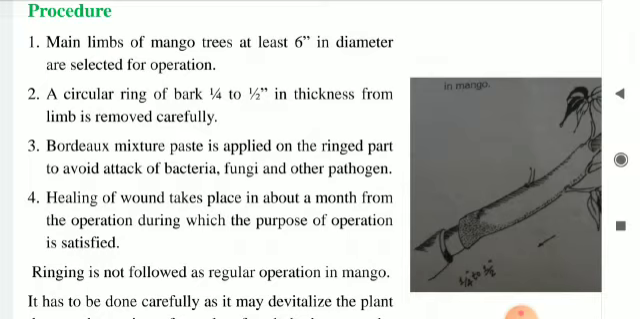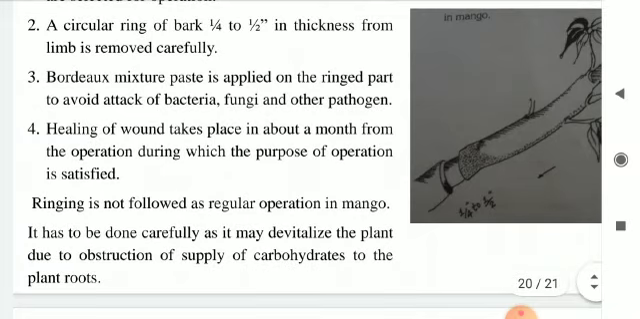Ringing is not followed as a regular practice or operation in mango orchards. It has to be done very carefully. Otherwise, it may devitalize the plant due to the obstruction of supply of carbohydrates to the plant roots, because carbohydrates are also very essential for plant root development. Due to the greater obstruction of supply of carbohydrates to the roots, the plant may devitalize or die. So this operation has to be done very carefully.